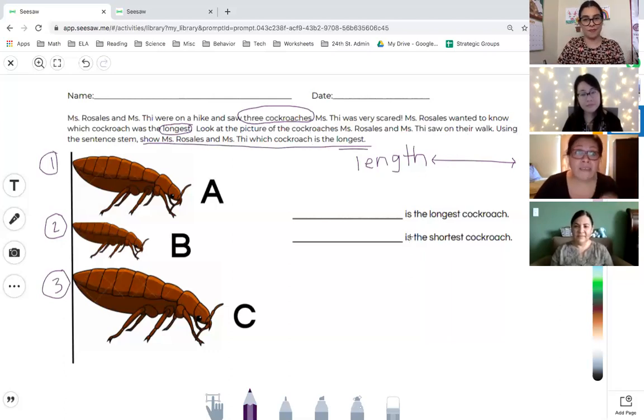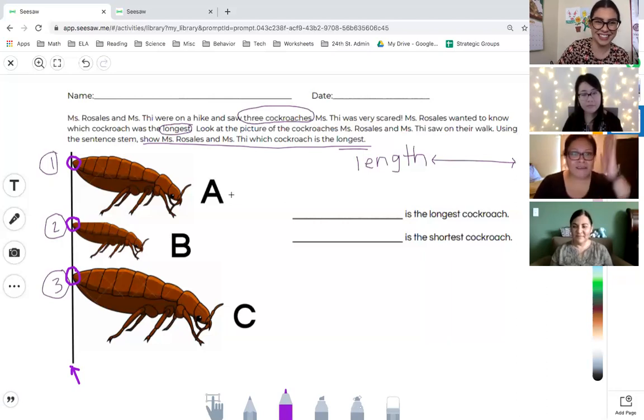So I love that this picture has a line indicating where the start point is, because that's something that you shared with us that was very important. The items that we're comparing have to be lined up against a line. And so these are all starting in the same space. So you can see their bottoms are touching that space. So we can line them up. And so now that we have all of them lined up in the starting point, then we could look at the tip of their nose, not that I want to, and see.